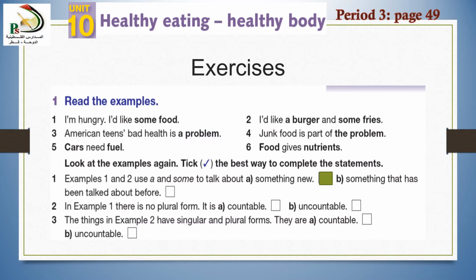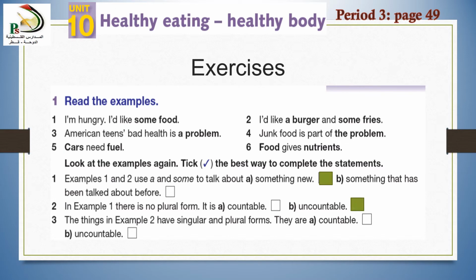Number 2, in example 1, there is no plural form. It is countable or uncountable? Look at example 1. We have food. Food is countable or uncountable? Yes, it is uncountable.